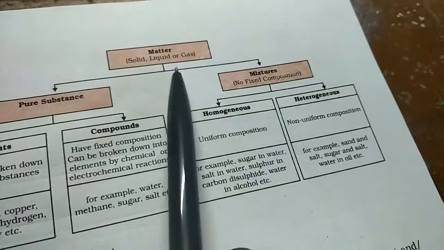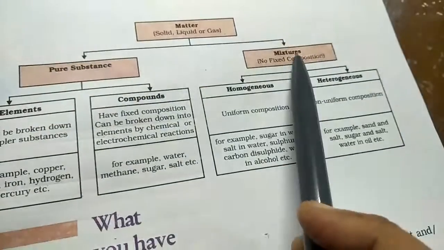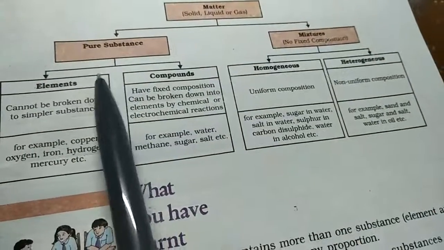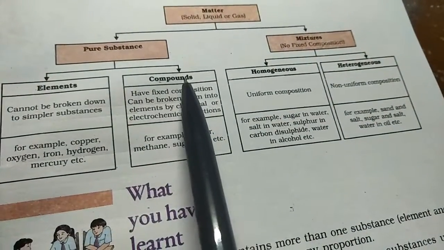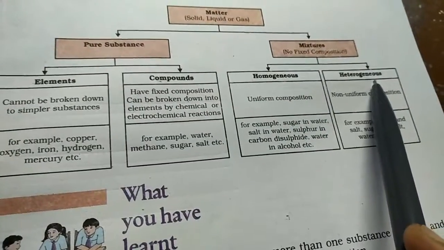So in a gist, what we learned in this chapter: we have matter, solid, liquid, gas, pure substance and mixture. The pure substance is classified into elements and compounds, while mixtures are classified into homogeneous and heterogeneous.